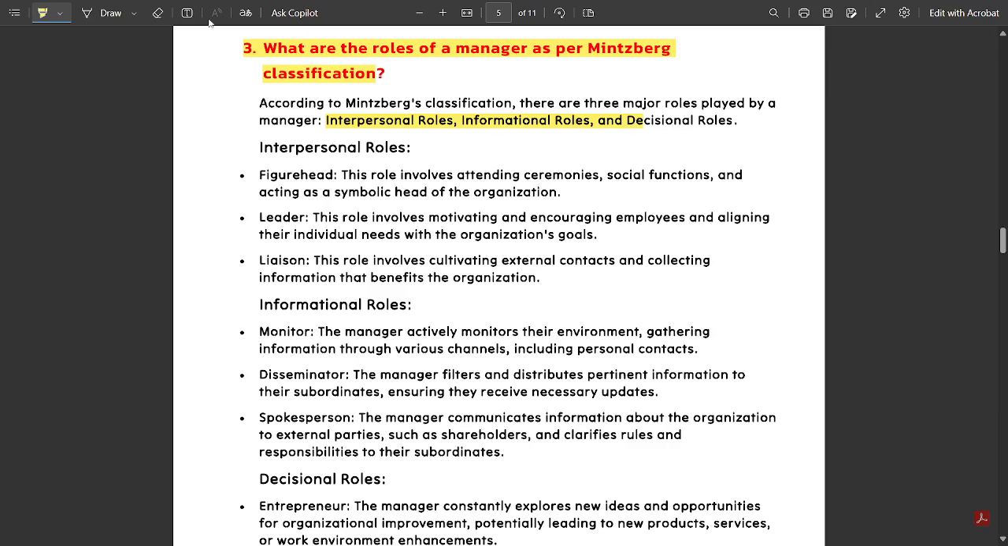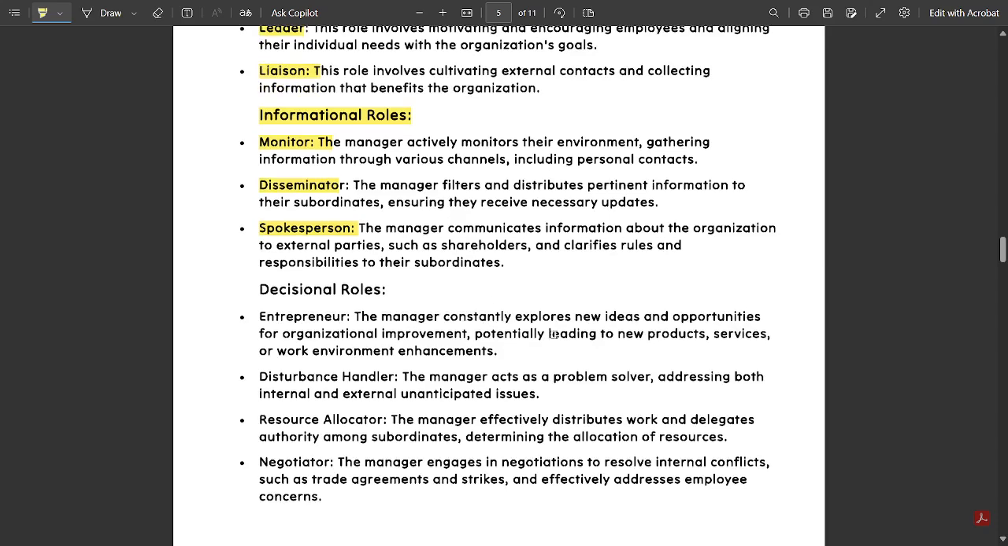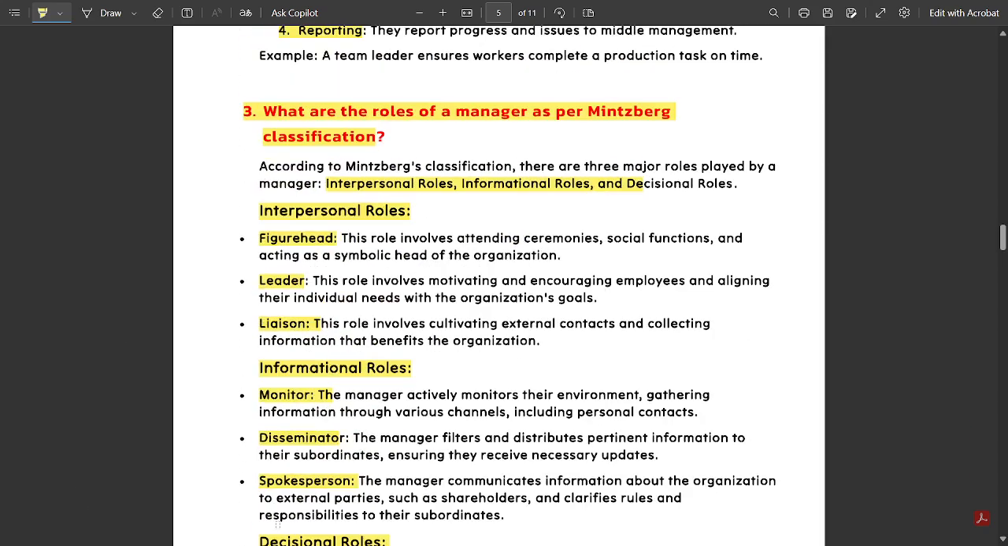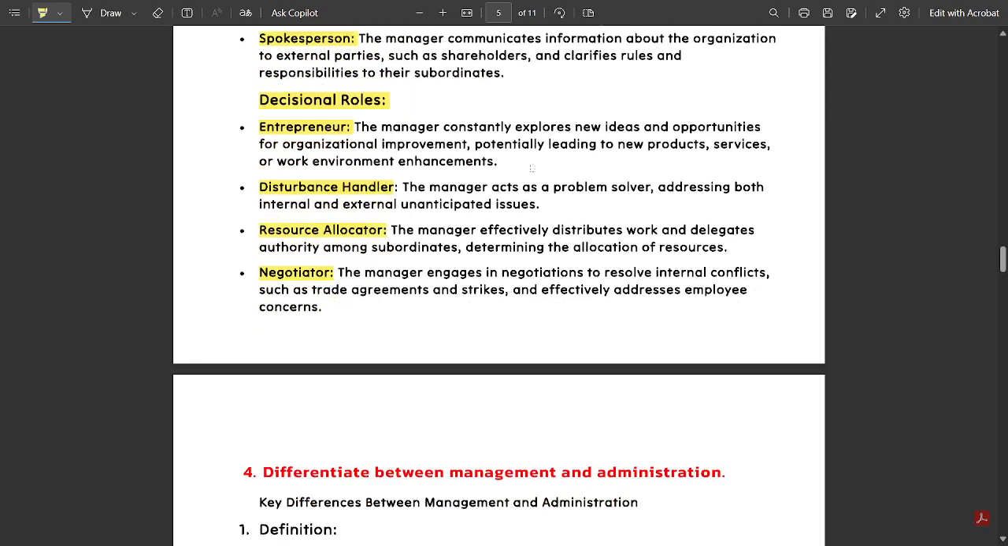First is interpersonal roles. The key factors you need to remember are the figurehead, leader, and liaison. Next are the informational roles: monitor, disseminator, and spokesperson. You need to give the explanation here. Next, under decisional roles, we have the entrepreneur, the disturbance handler or problem solver, it's one and the same, the resource allocator, and the negotiator. These are the roles of a manager as per Mintzberg classification.